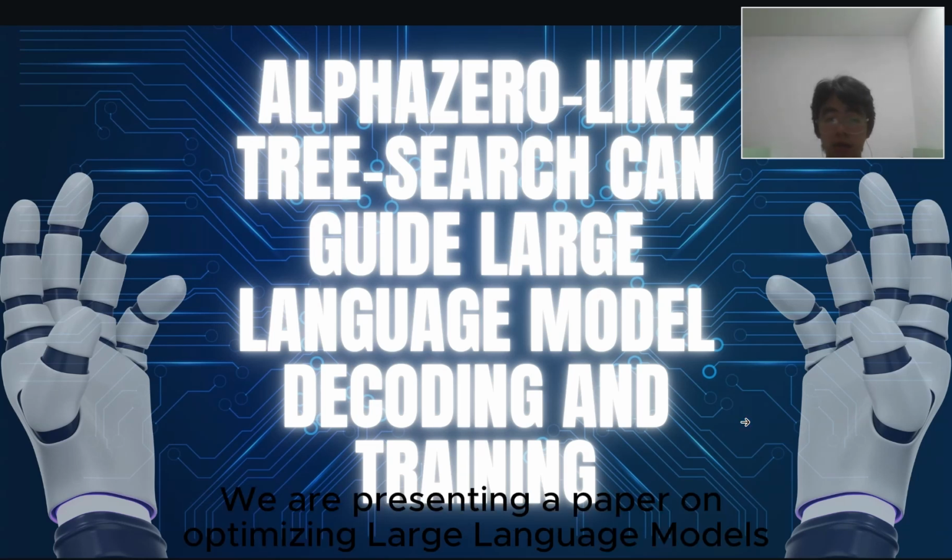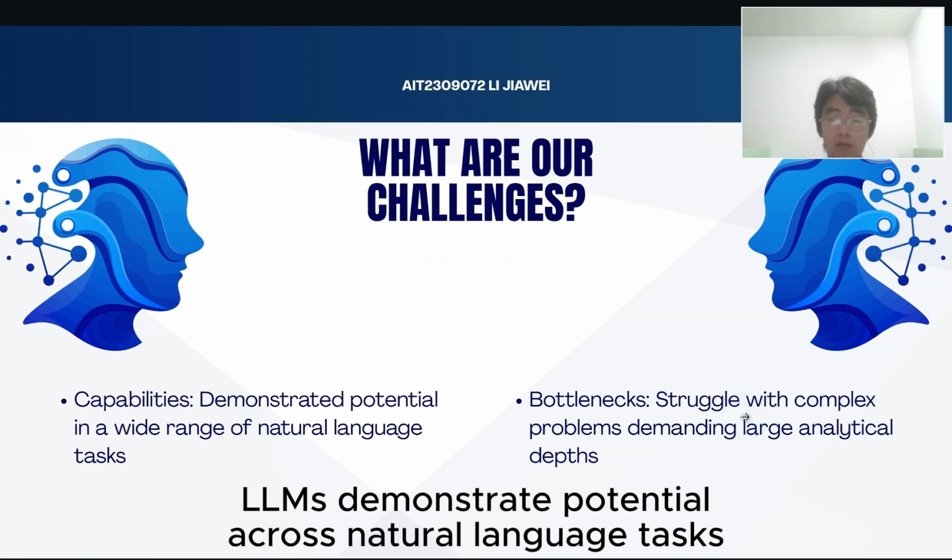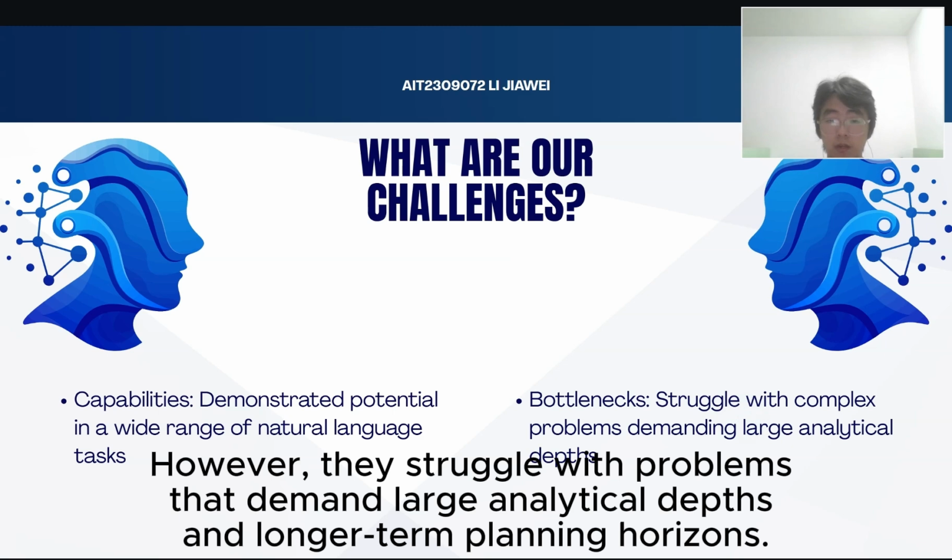Hello, we are presenting a paper on optimizing large language models. LLMs demonstrate potential across natural language tasks. However, they struggle with problems that demand large analytical depth and longer-term planning horizons.